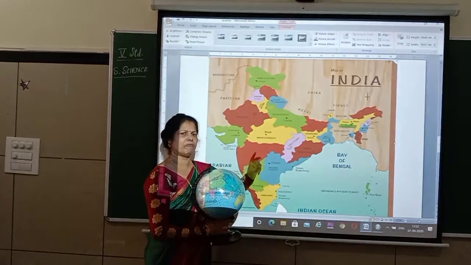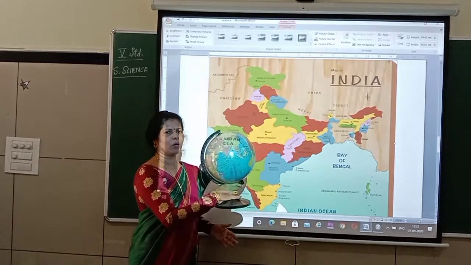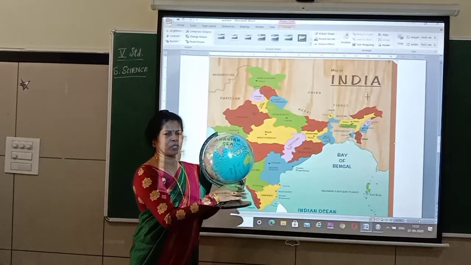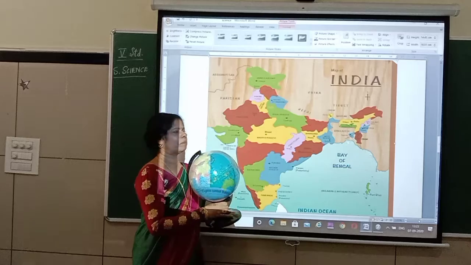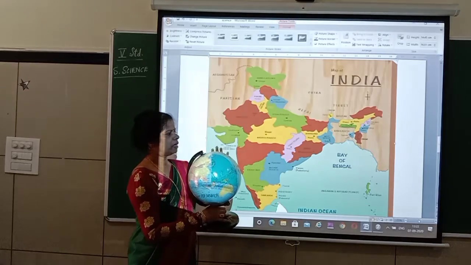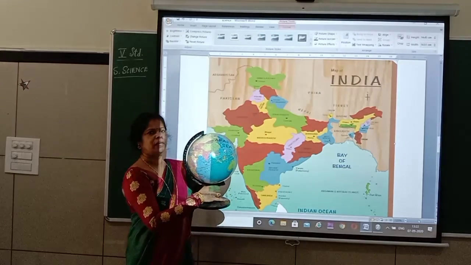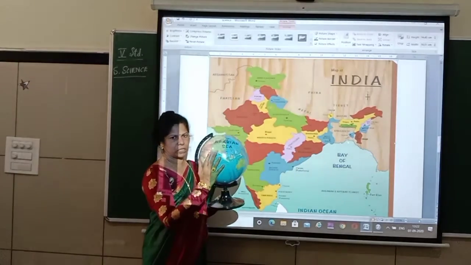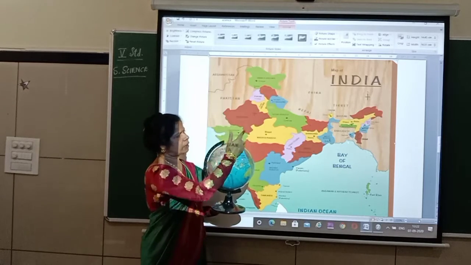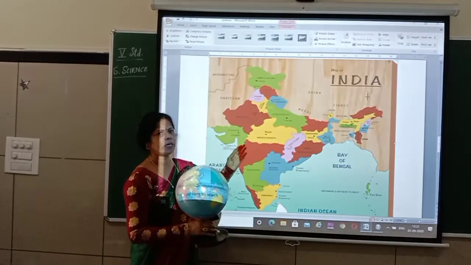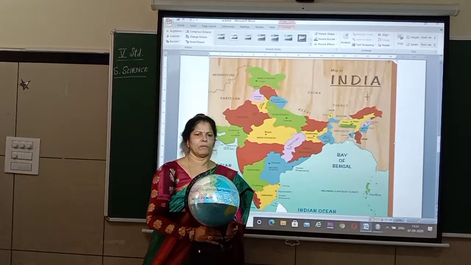And this can be easily folded and taken wherever you want. Because it is paper, you can take it anywhere. But this globe is a small globe. There are big globes also, which cannot be easily carried to different places. So that is the advantage of a map over the globe. But one limitation is this: here you cannot see the curved surface, but on the globe you can see the curved surface of particular locations. So you can understand what things are there in the globe compared to the map. Did you understand? That's the difference between a map and a globe. Did you all understand, children? Let me stop here. We'll continue in the next class.